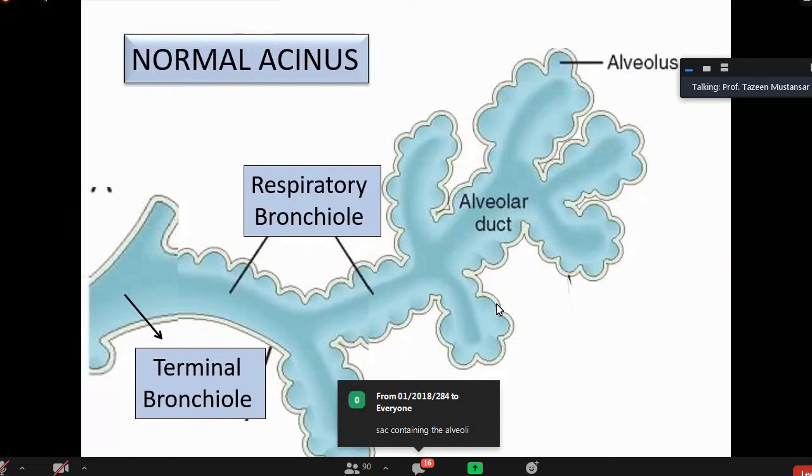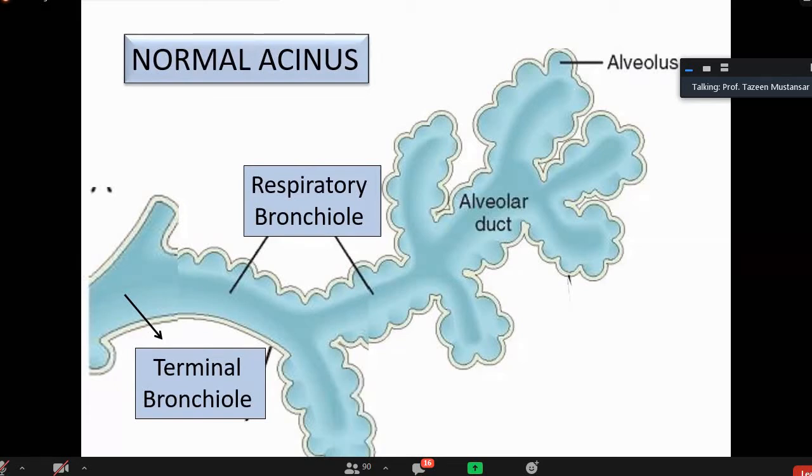Pulmonary acinus. What is the pulmonary acinus? The part of the lung involved in the exchange of gases. Of course, that is the place where the exchange of gases takes place. Okay. A cluster of these terminal bronchioles containing 4 or 5 acini will be the lobule of the lung. Okay. Now you know the anatomy of the lung. Okay. Now coming to the next slide. This is the normal anatomy of the lung.